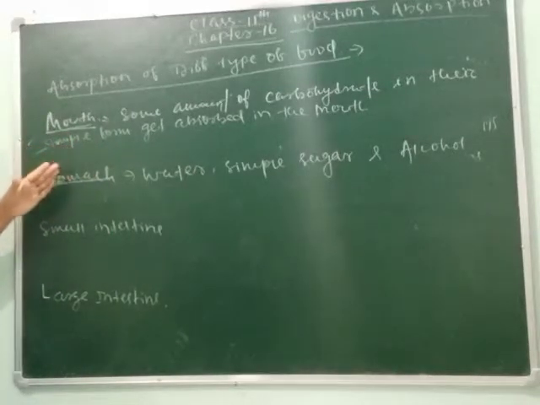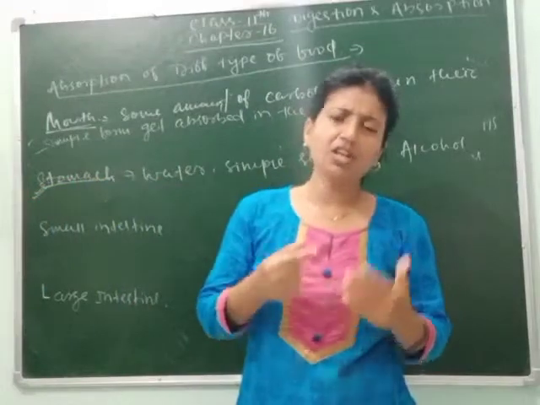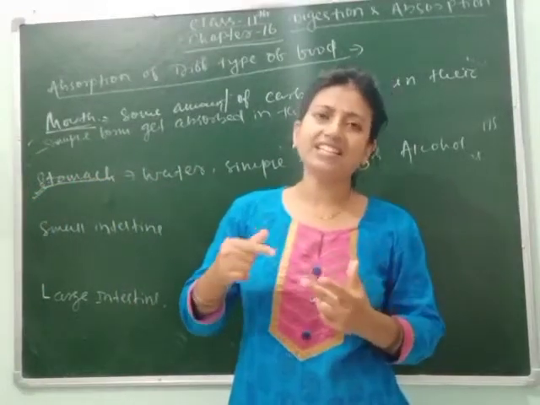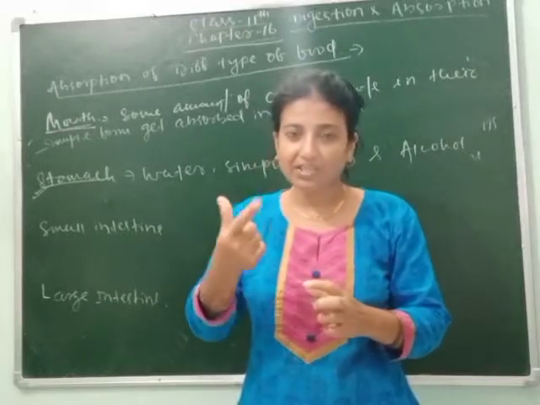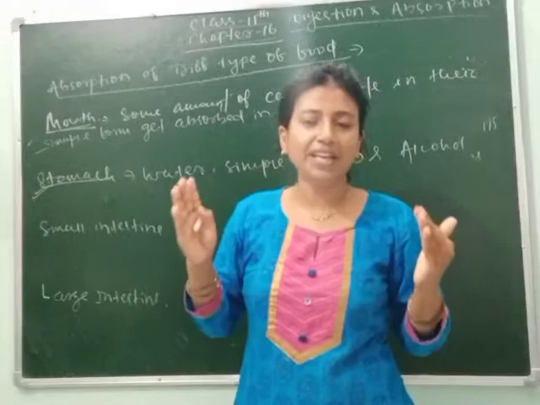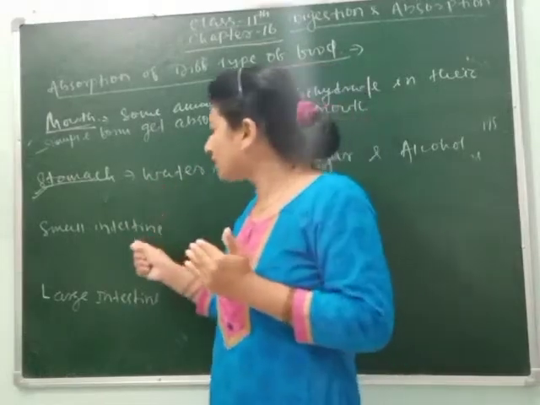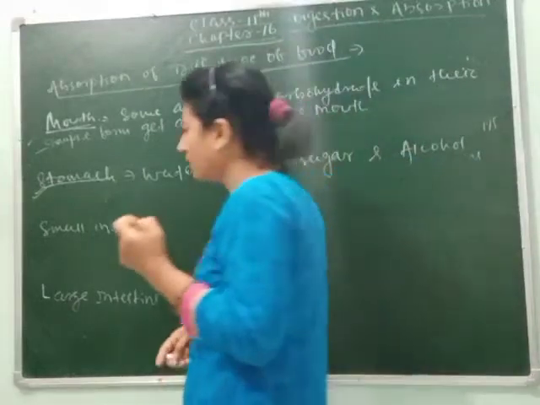After this, in the small intestine all the substances get absorbed. Why? Because the small intestine is the last site of digestion. Digestion completes here by the help of different types of enzymes. So this is the area where all types of food get absorbed. Clear?